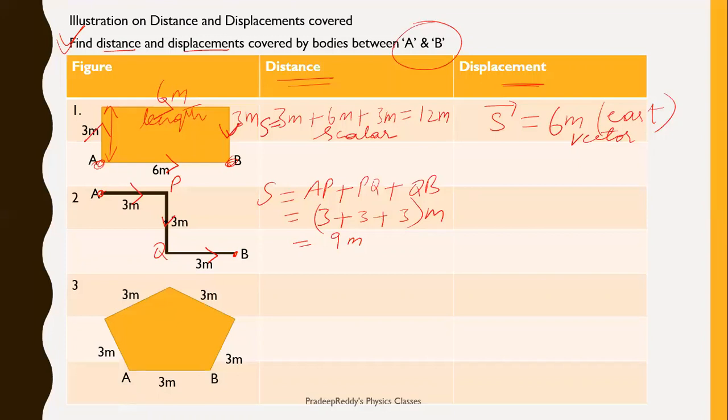It can come from here to here, so a straight line along this path AOB.